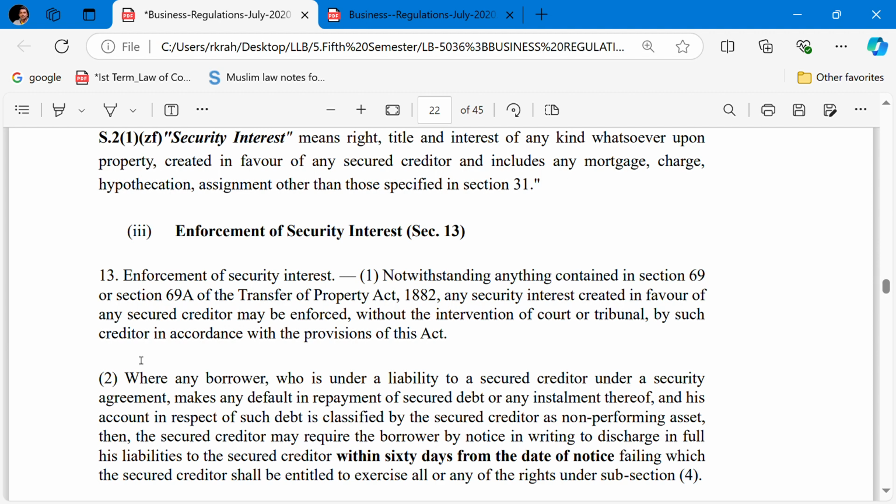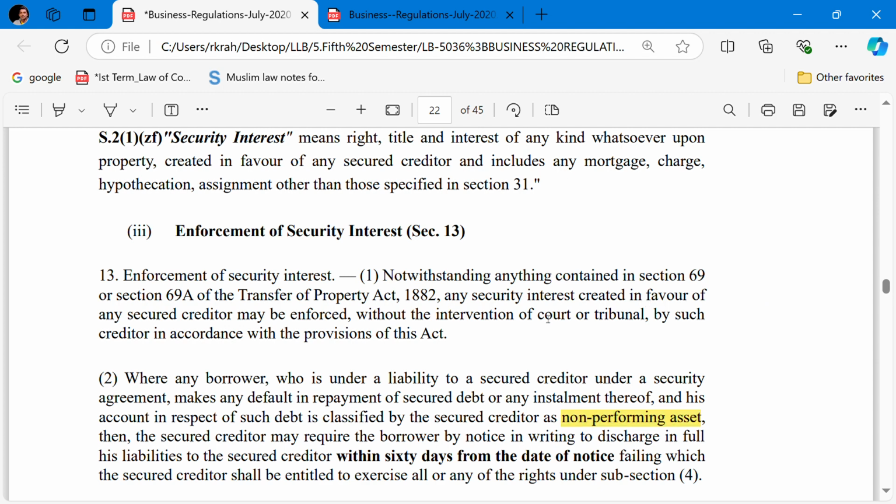Subsection 2 talks about where any borrower who is under a liability to the secured creditor under a security agreement makes any default in the payment of the secured debt or any installments thereof, and his account in respect of such debt is classified by the secured creditor as a non-performing asset.